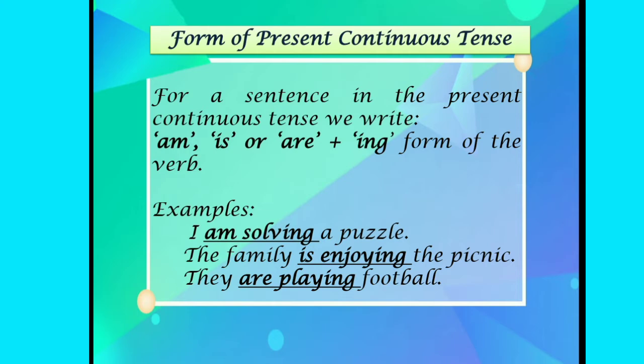For a sentence in the present continuous tense, we write am, is, or are and the ing form of the verb. Here are the examples. I am solving a puzzle. The family is enjoying the picnic. They are playing football. Am, is and are plus ing form of the verb.